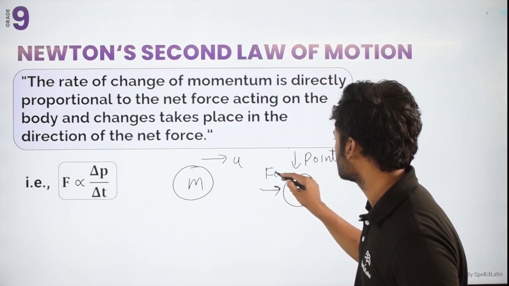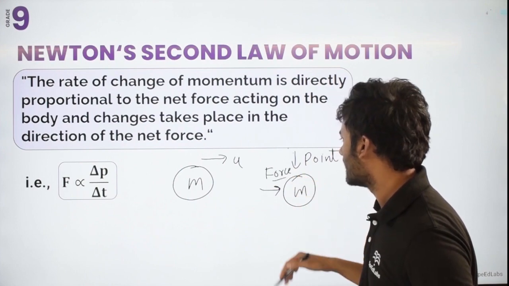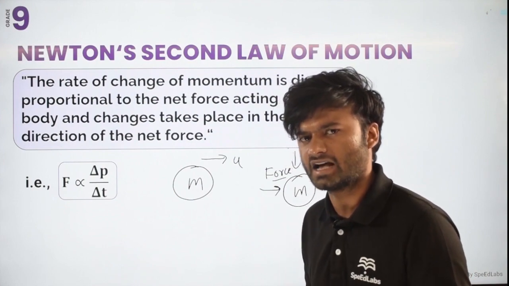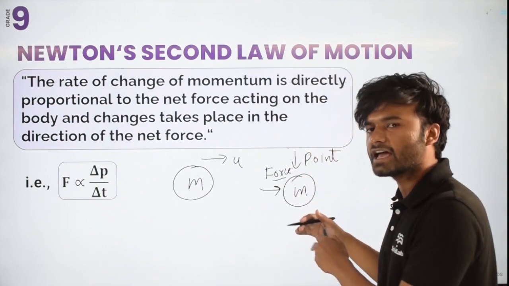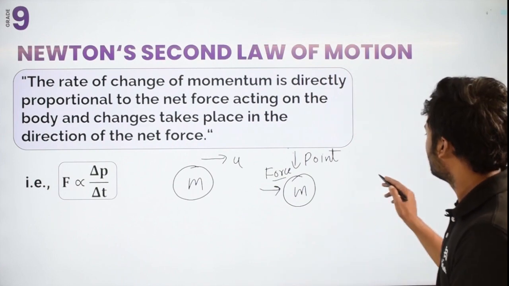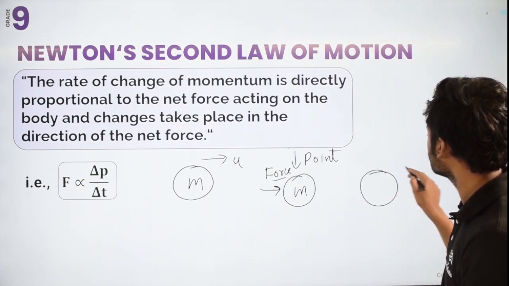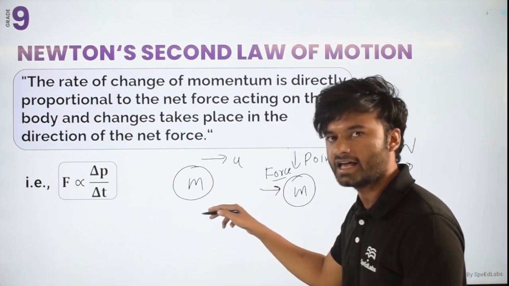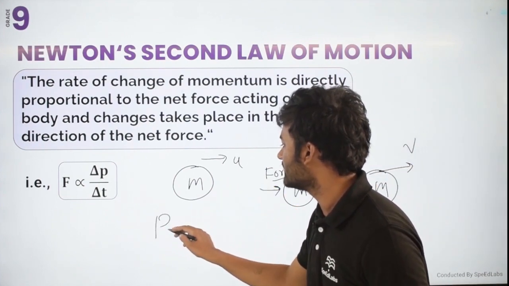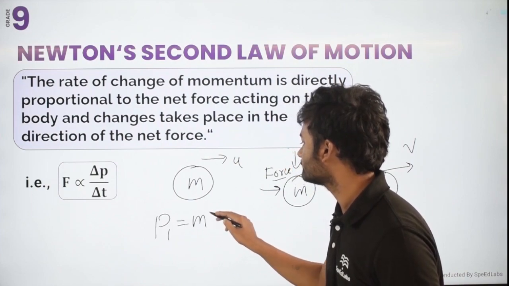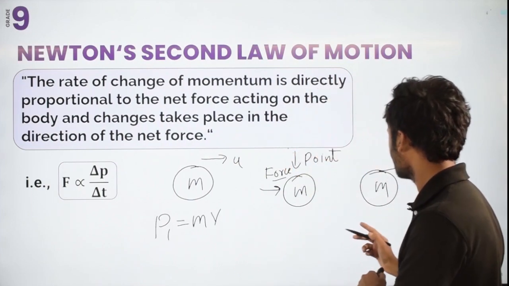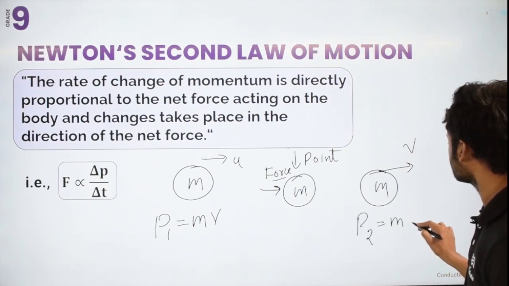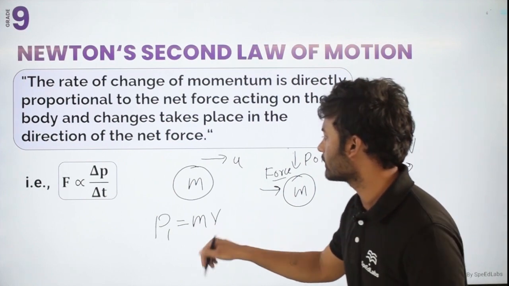I don't know the amount of force I have applied, but consider I have applied something that is known as force. With the application of this external force, the body has changed its velocity and become v. So initially the momentum P1 is equal to m into v. Understand? And here the momentum P2 is equal to m into v. Here you can write m into u.